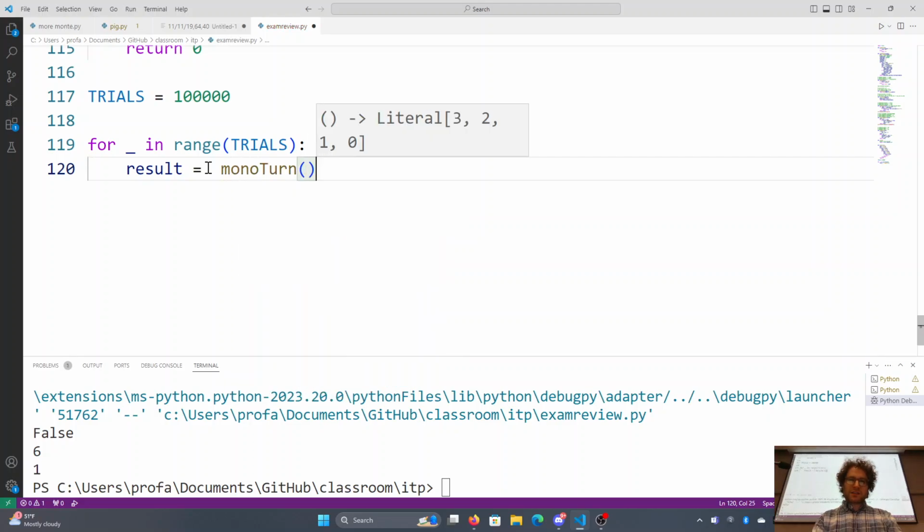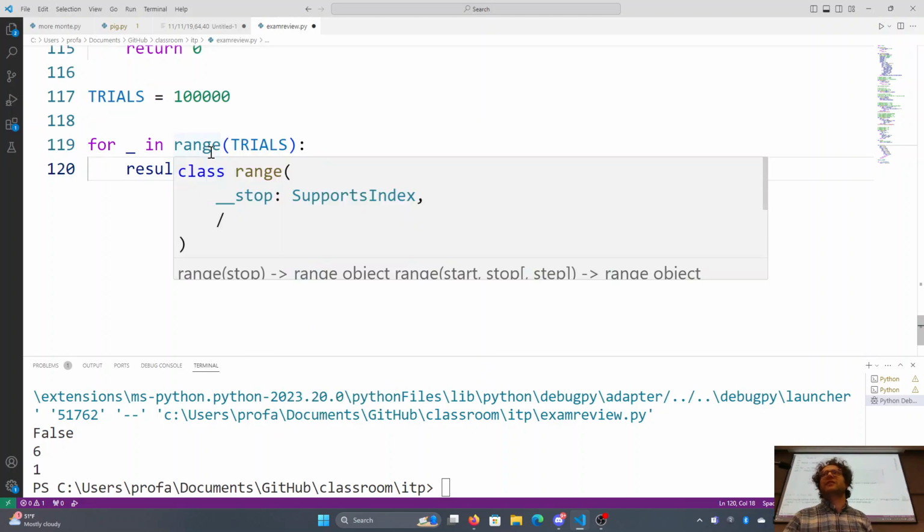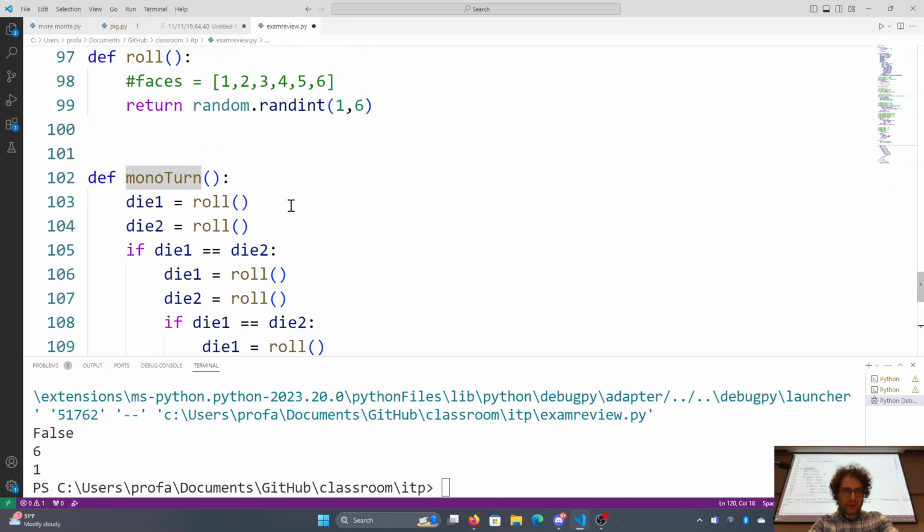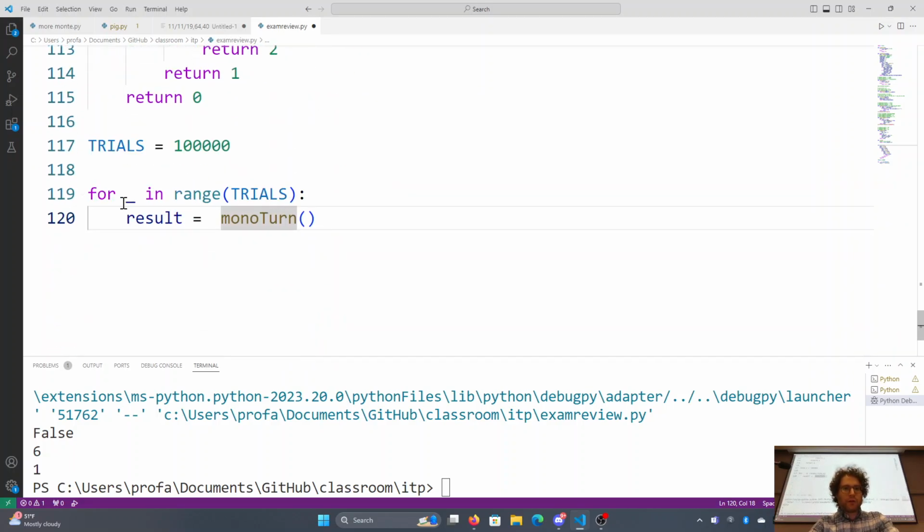Now this, in the original rubric, is most of the points: doing 100,000 of these trials and collecting results, not just running them. I've reworded the ones I've done on the exam a bit differently. So here you go: for blank in trials, result is equal to monoturn.